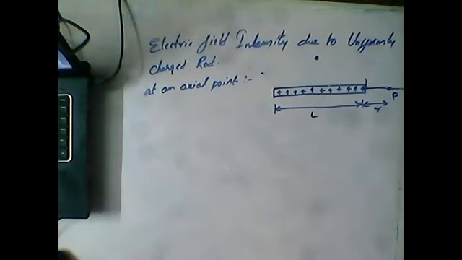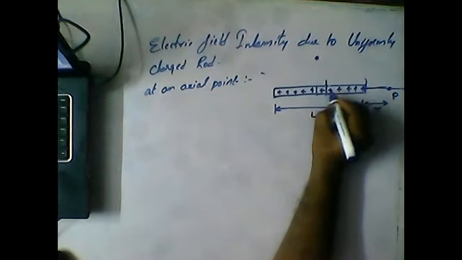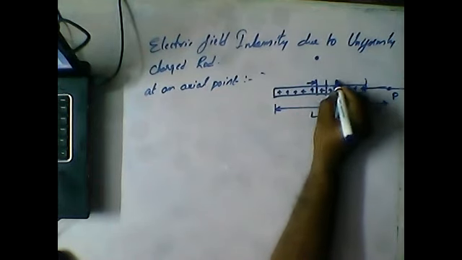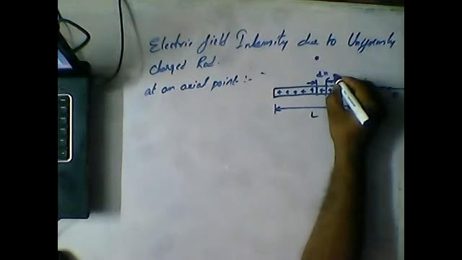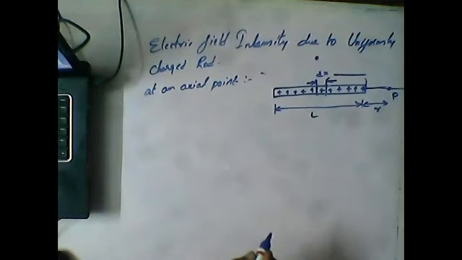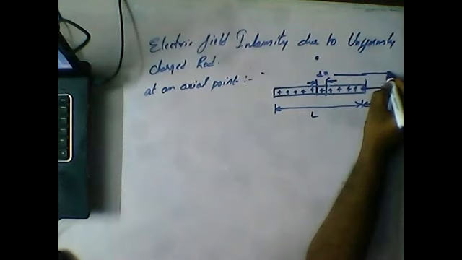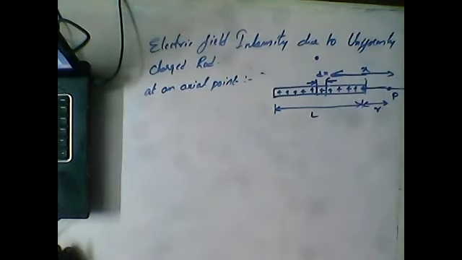Okay guys, now we will discuss the point. If you clearly observe, I'm considering a small element dx at a distance of x from the point, like this.